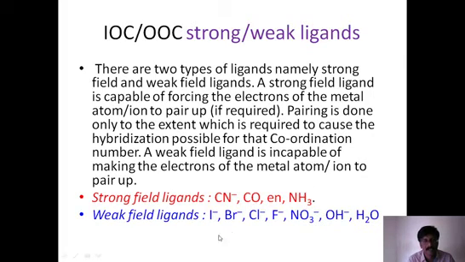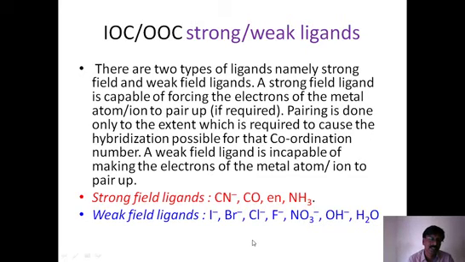And there are some ligands which are called weak field ligands. They are weak field ligands because even if single electrons are present, these ligands do not force them to pair. They are not capable of making the electrons pair. That means if these weak ligands are present, electrons remain as such.